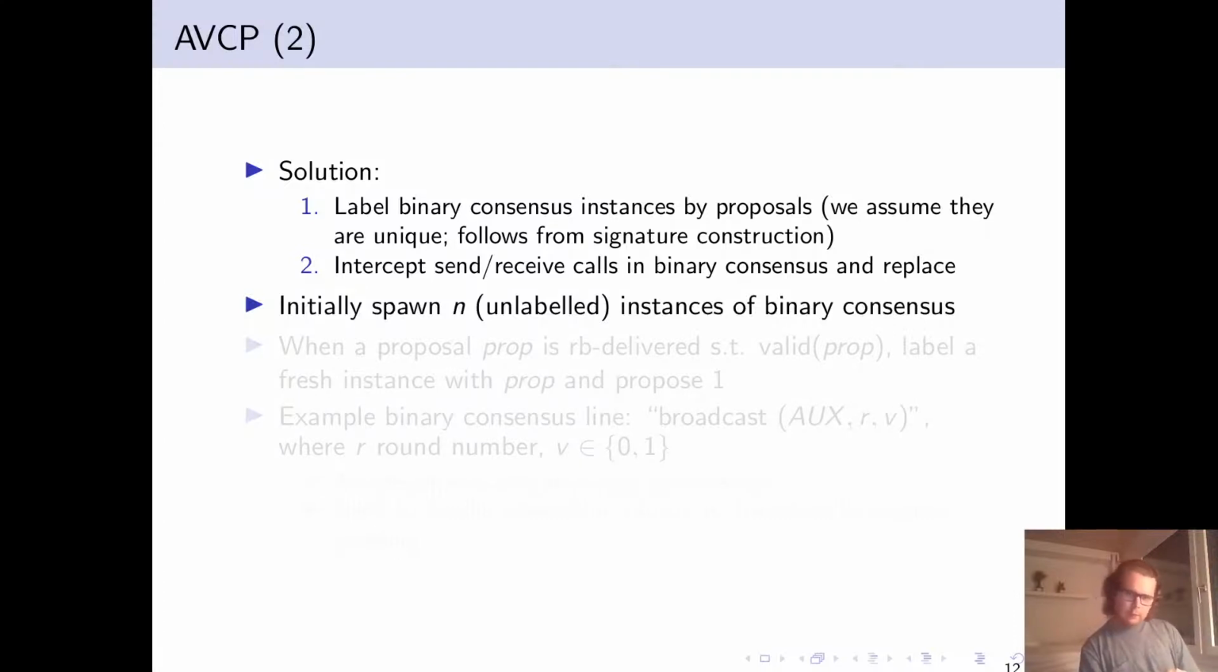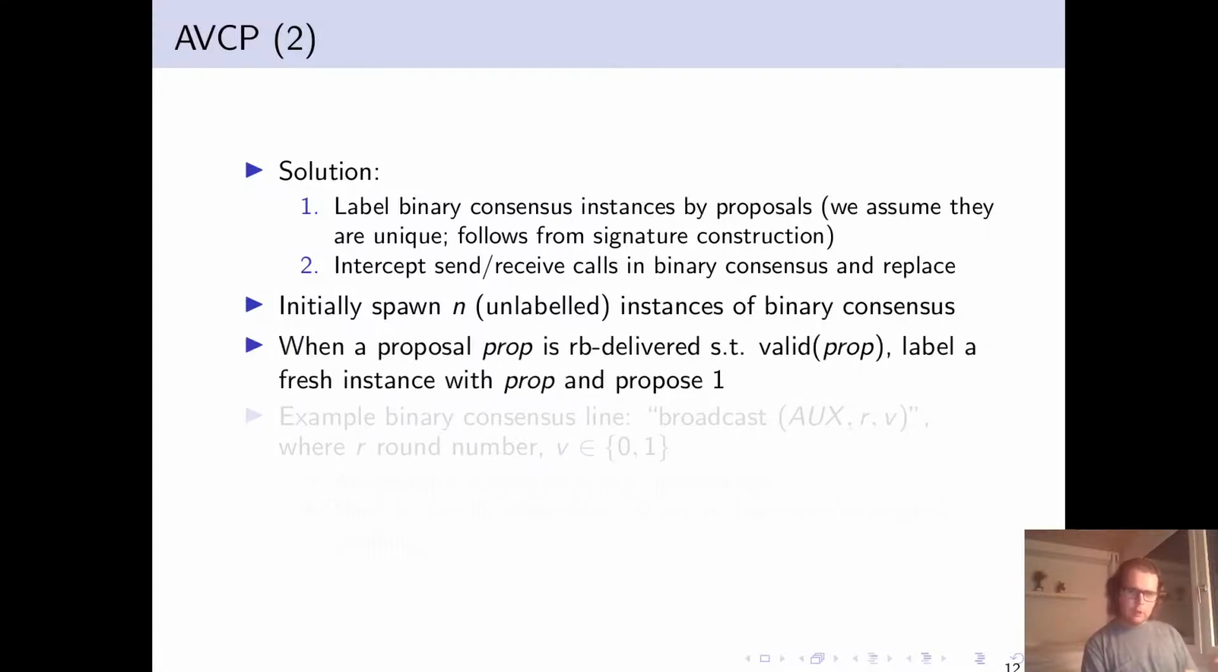So at a high level, we initially spawn unlabeled instances of binary consensus, and then we deposit messages into them and execute in them as we go along. When a proposal that is valid is RB delivered, we label a fresh instance with the proposal, and we propose 1 in that instance. And we'll see how to deal with the messages soon.